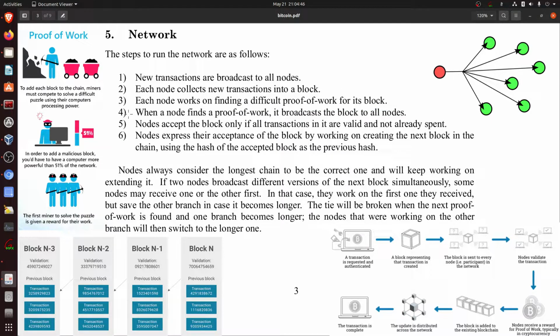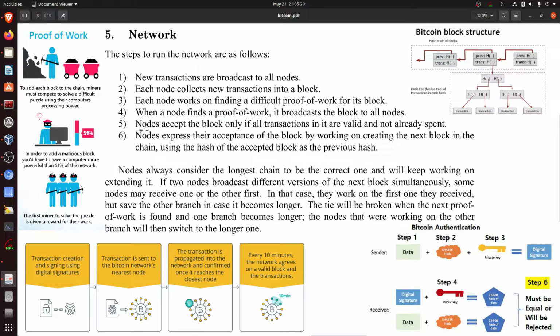So the fourth point is that when a node finds the proof of work, it broadcasts the block to all nodes. So this simply means that each and every node on the P2P network participating in the Bitcoin blockchain has a responsibility to broadcast any new proof of work which it comes across exactly in the same manner using the gossip protocol. The same thing is replicated just like transactions. So like transactions are broadcasted to all the nodes with the gossip protocol, similarly, when the node finds a new proof of work, it immediately broadcasts the same to its peers around.